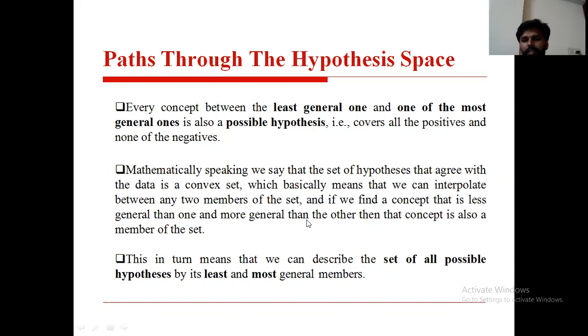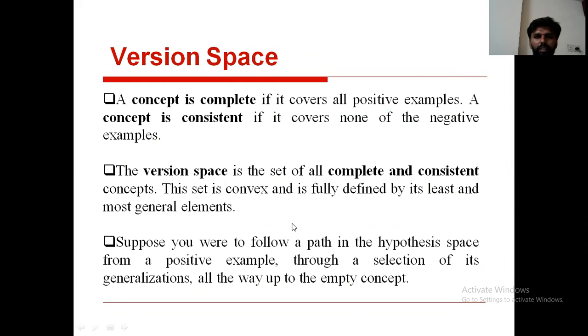Here, the main objective is to describe the set of all possible hypotheses by its least and most general members. Got the point? Now, the next important concept is version space. Here, version space is very important. It will clearly explain that the concept is complete and the concept is consistent.